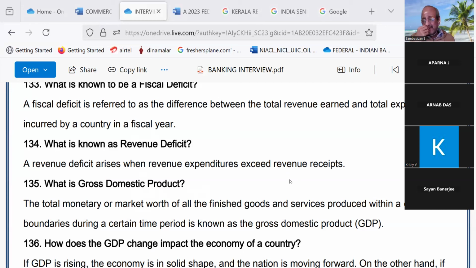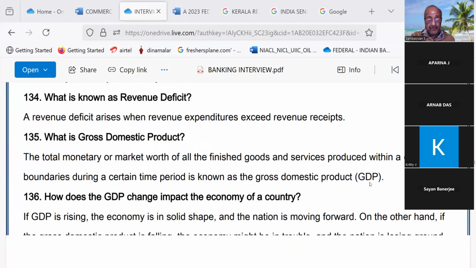So the only thing is, under such circumstances, out of the 300 questions, earmark some 30 or 40 questions and mug them up so that at least those questions you can answer. I can't tell you which 30 or 40, but of course, at least those questions you be ready.